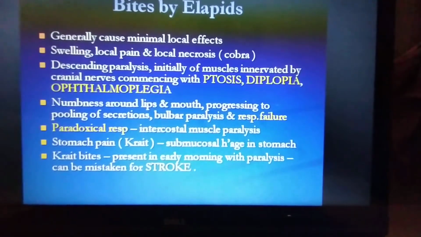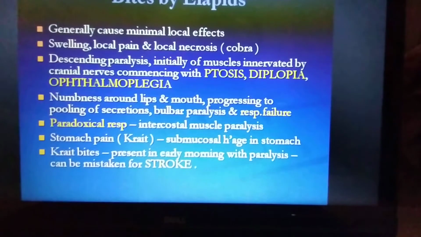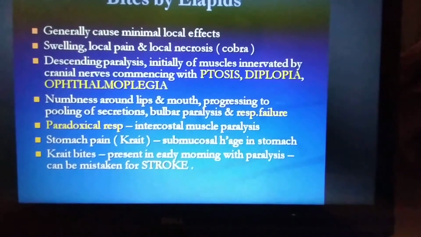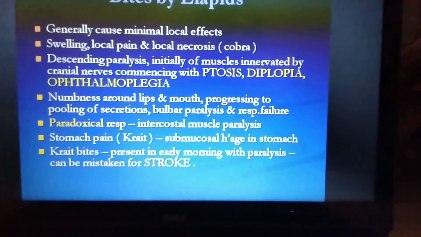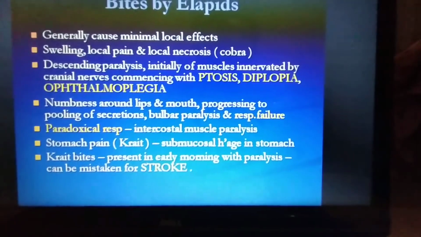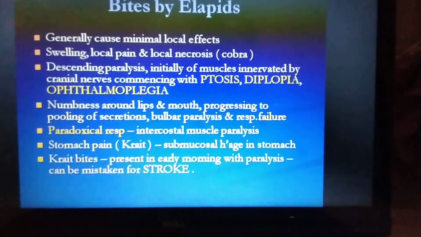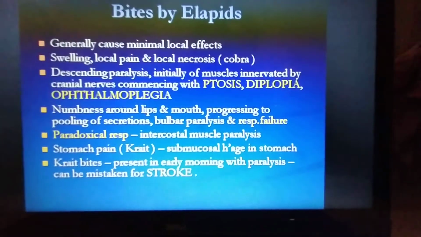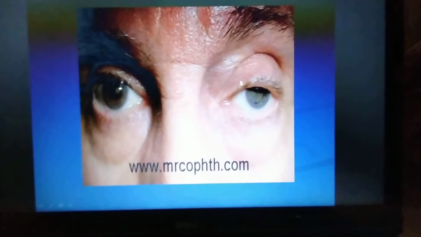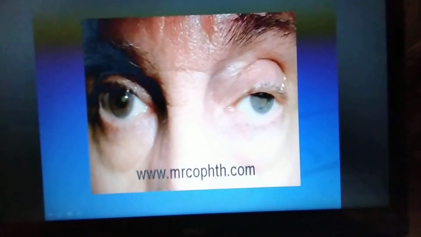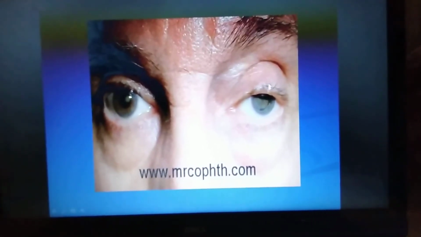So this may be mistaken for a stroke. If the person is sleeping outside his house, he may get a bite from a krait in the night, and in the morning he may show paralysis symptoms. Check the patient for any fang marks before confirming a stroke. This is one of the typical symptoms, dropping of the eyelids. Ptosis happens with the bite. You can see one eyelid has dropped.